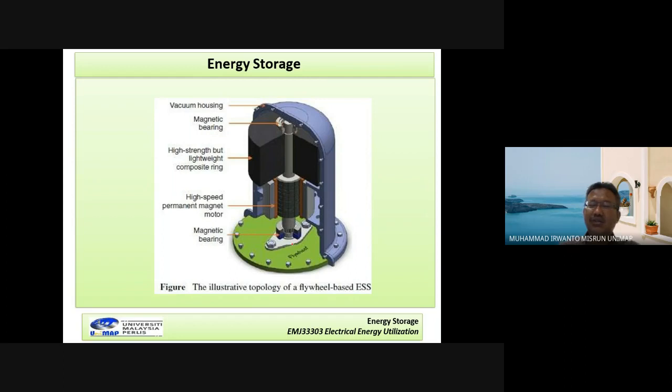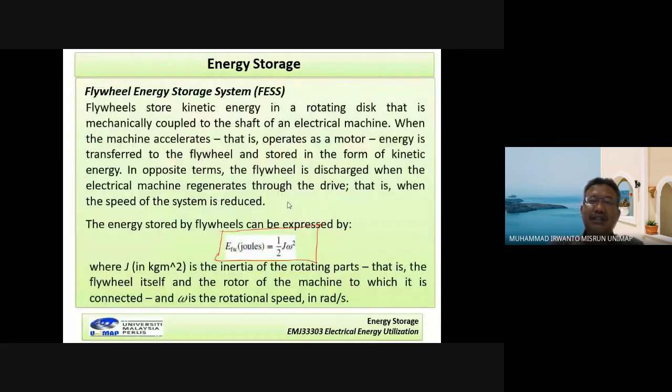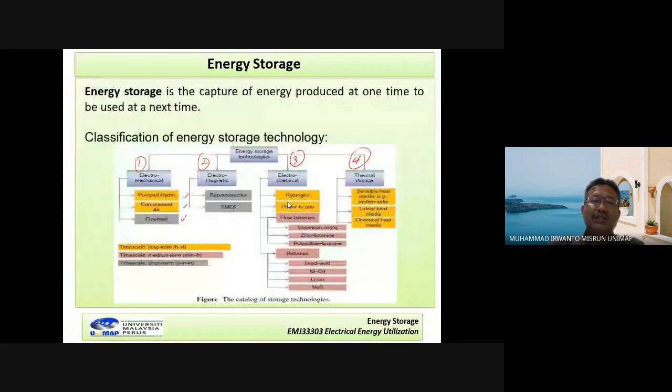So we can produce the electricity. If we look at this color here, flywheel energy can be stored, but for the short term, between seconds to minutes.